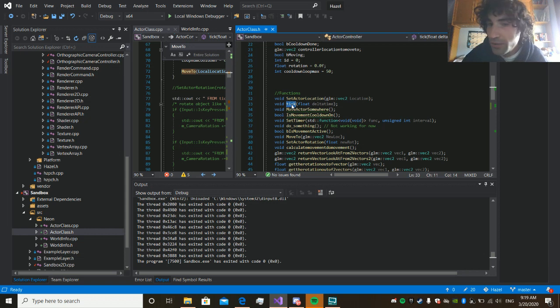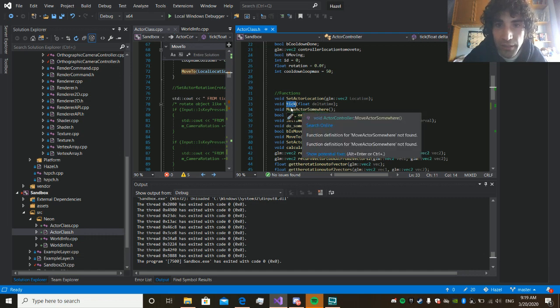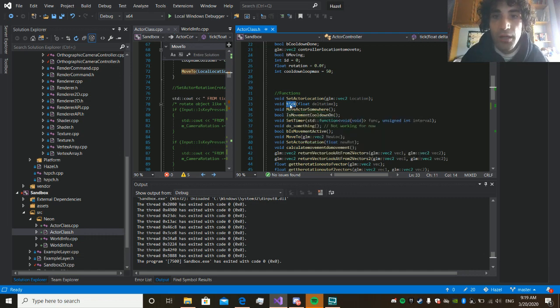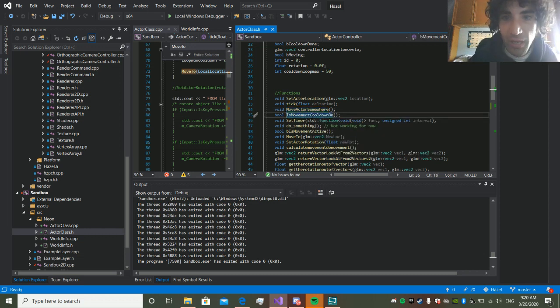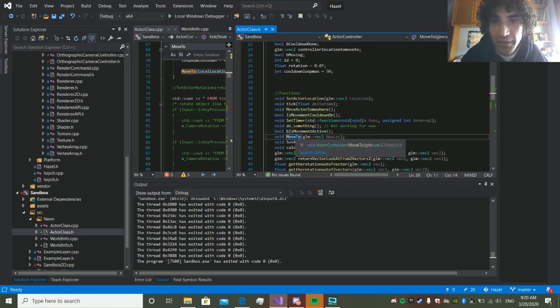And the tick, which means, okay, if we're ticking, we're going to do some operations like movement and stuff. It's a loop from a loop, and move after somewhere. It's not used. This is a cooldown, not used yet. Set timer, not used yet. Do something, not used yet. And this move to function assigns a location where we want to move to.